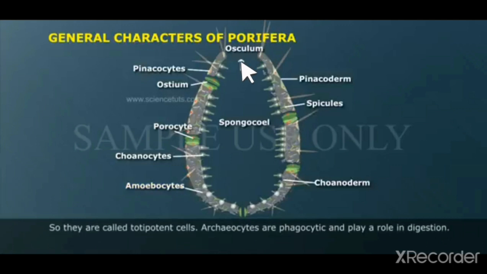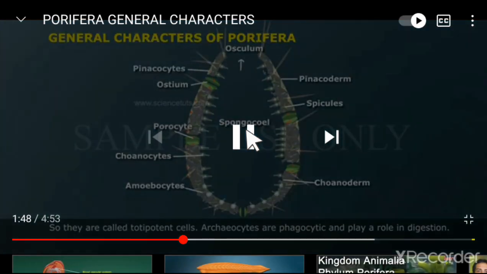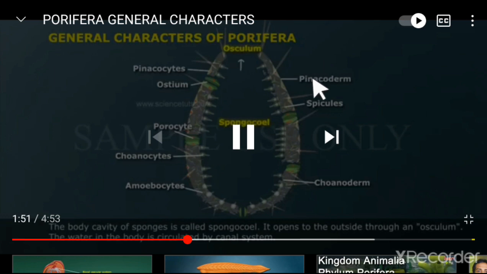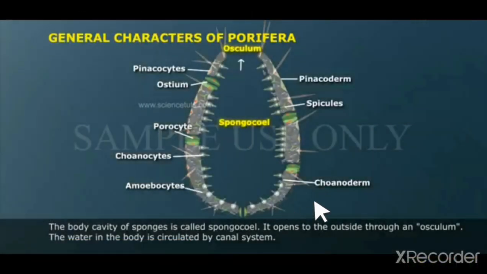Through that osculum, food and oxygen will enter the sponges along with the water current, and in the same way they would remove the waste, and everything will go outside through the same place. So, body cavity is spongocoel, opens by osculum, water is circulated by canal system.